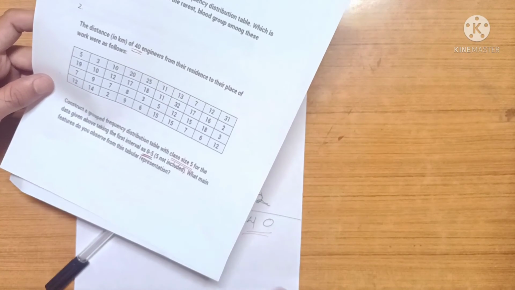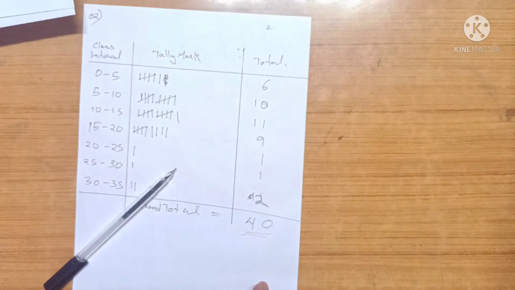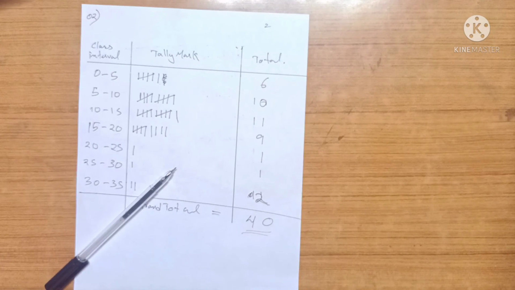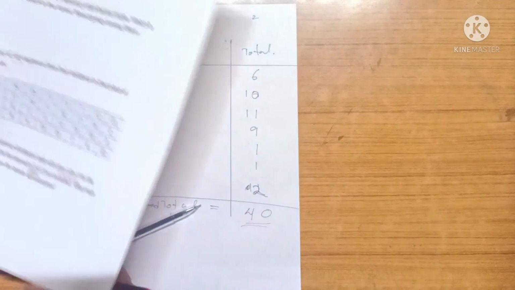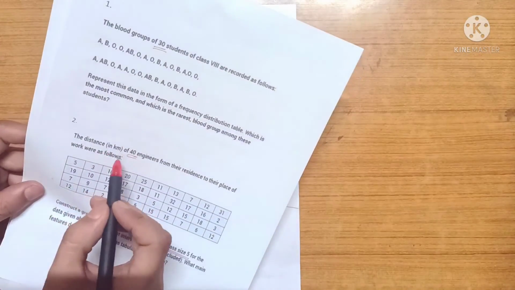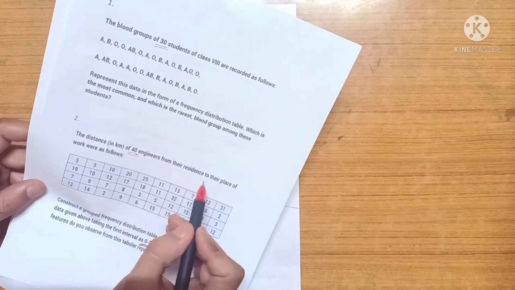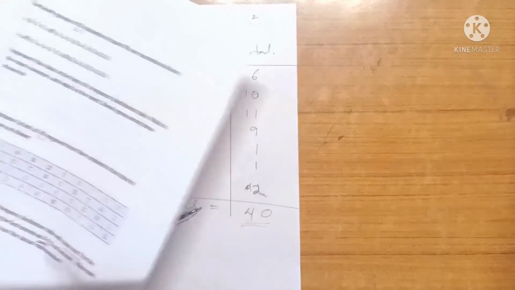Are they asking anything else, or is it just that? What main feature do you observe from this tabular representation? You can literally say so many things here. This is the distance of 40 engineers from their residence, in kilometers.